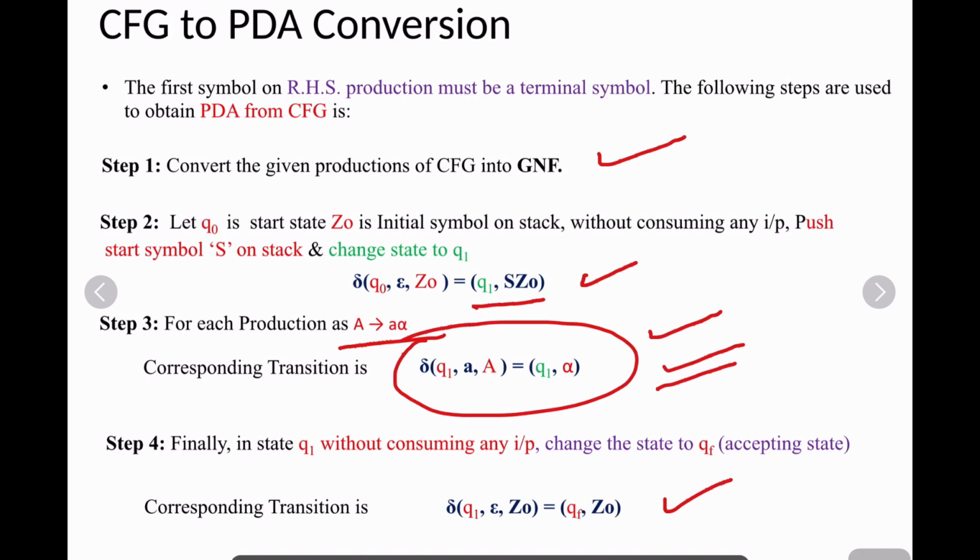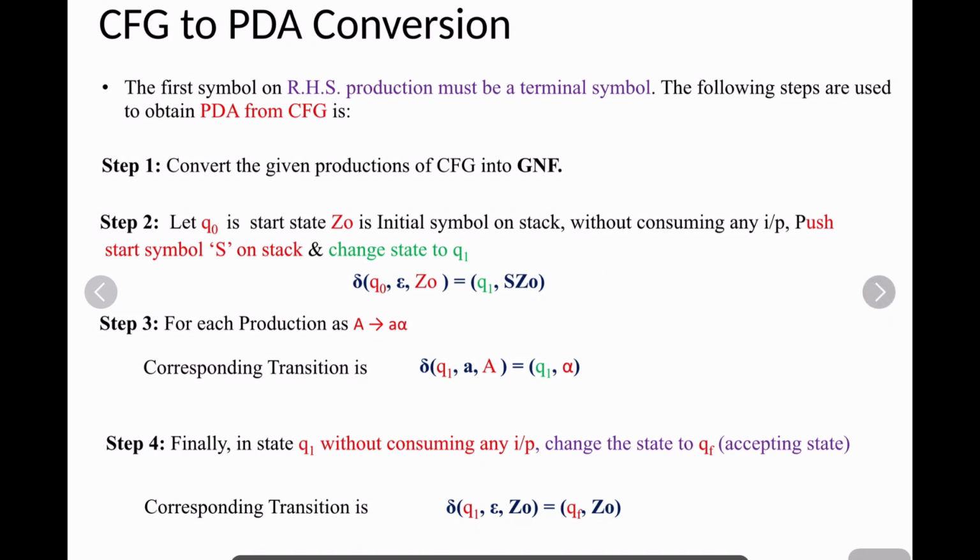Then finally, when all the productions are over, at the end you have to, without consuming any input, retain the top of the stack as Z0 and reach QF. Okay, so once you understand the steps I have given, let us see this. You have to apply all these rules in the conversion from CFG to PDA.